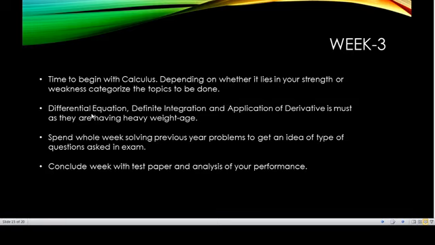So you have to spend the whole week solving previous year questions, and you have to solve the mock papers. Obviously test series will be the key in this whole process, and if you want exclusively test series, that also askIITians is providing apart from the crash course and self-study packages.